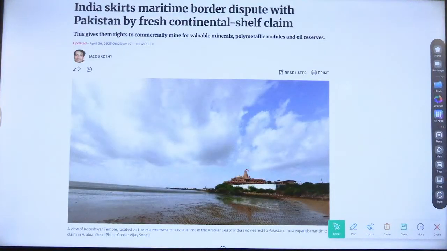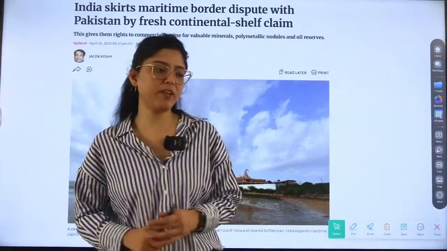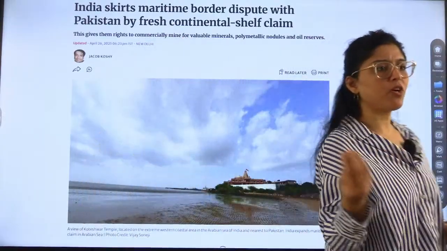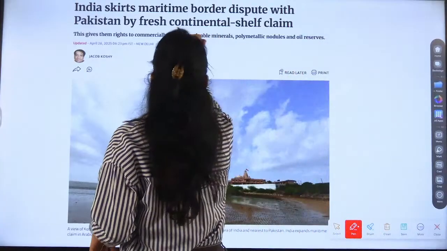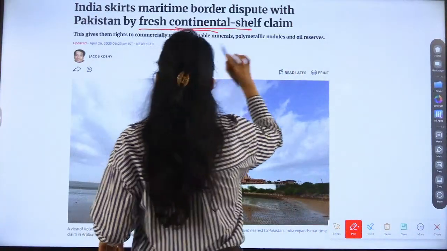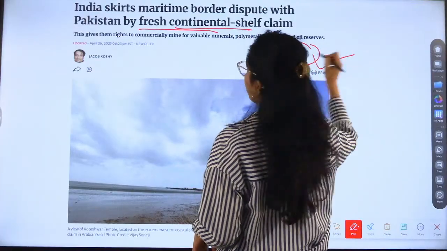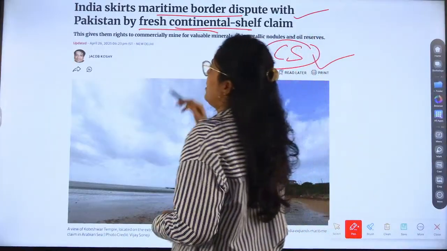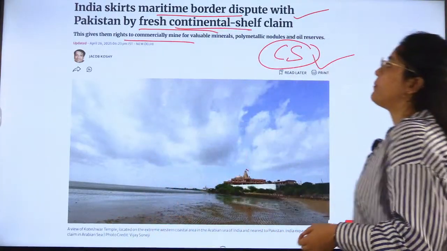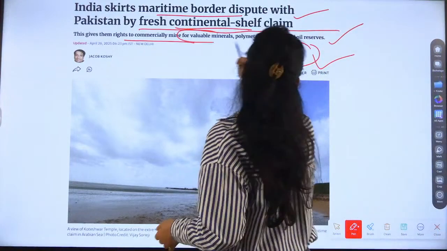India skirts maritime border dispute with Pakistan by fresh continental shelves claim. Very, very important. Two, three things are very important in this topic. We already know what is going on between India and Pakistan, right? War-like situation. So, what is this continental shelf? First, we have to understand this thing. This gives them right to commercially mine for valuable minerals, polymetallic nodules, and oil reserves.